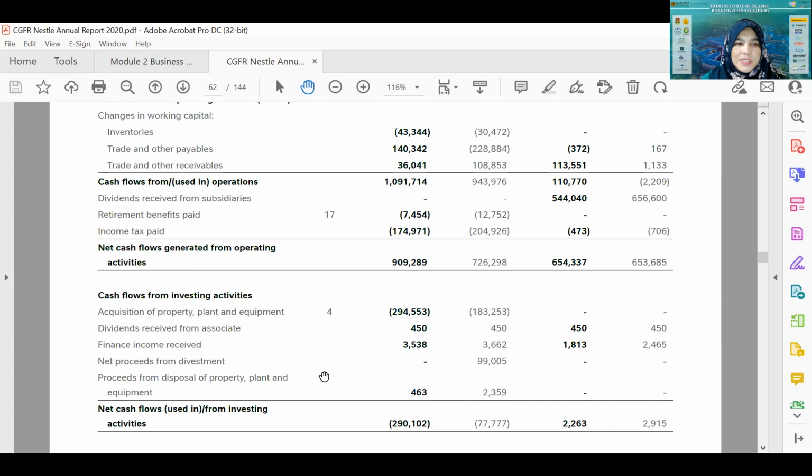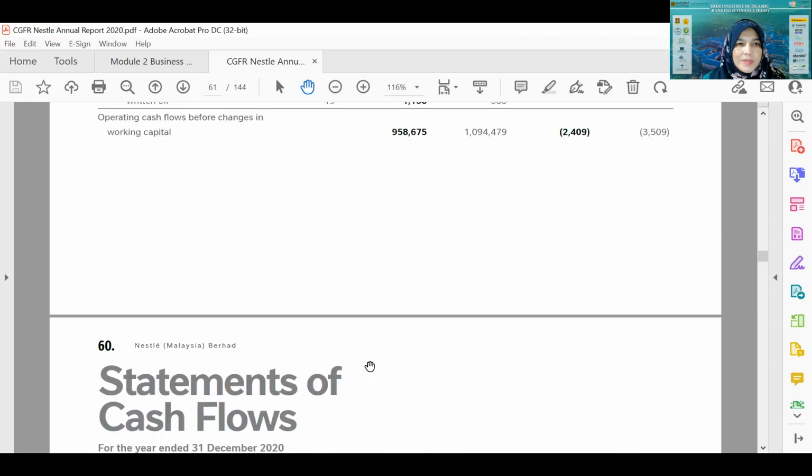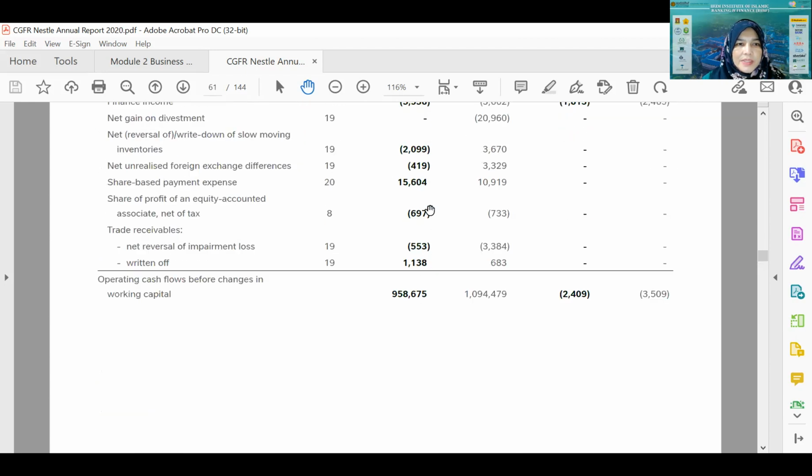So in terms of operating, the share of profit of equity accounted associate, 697, is taken out or adjusted from the profit before tax.